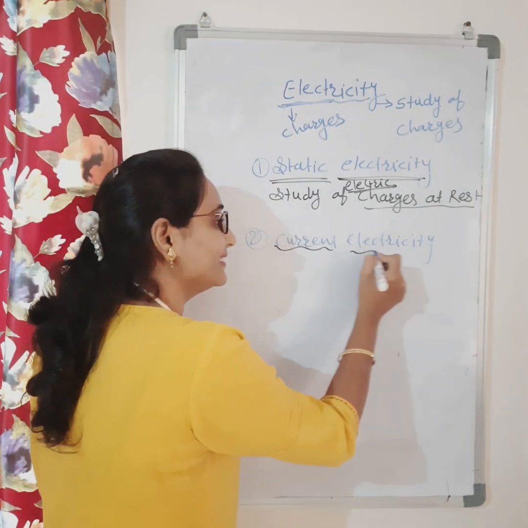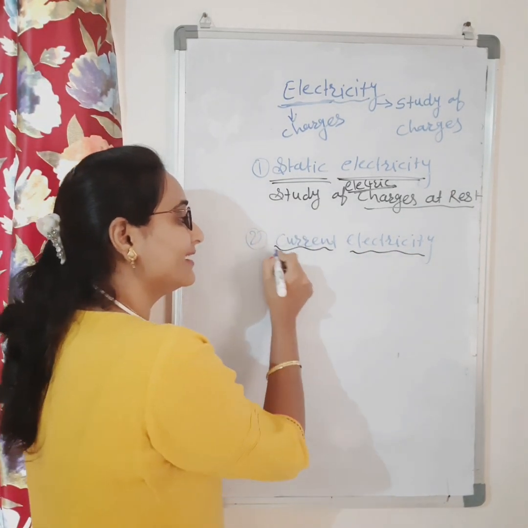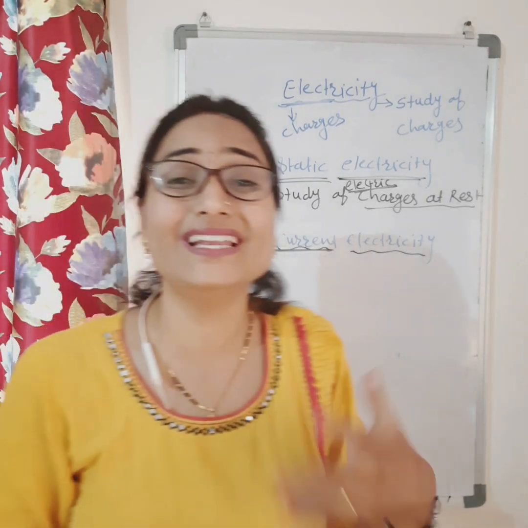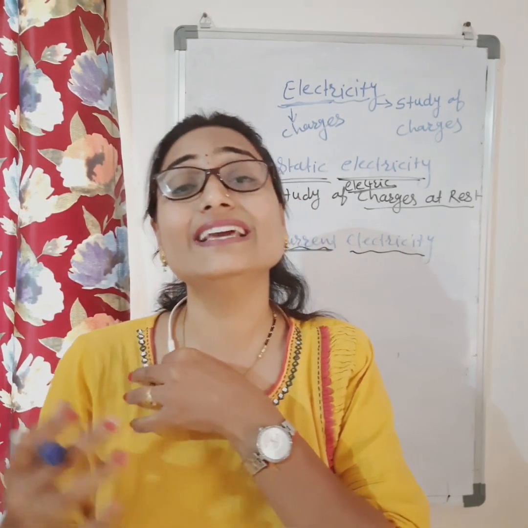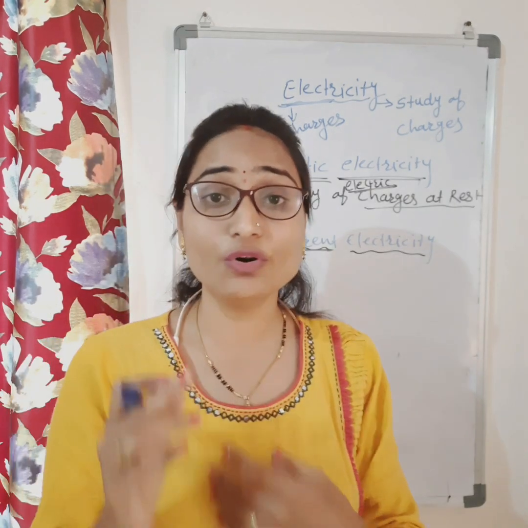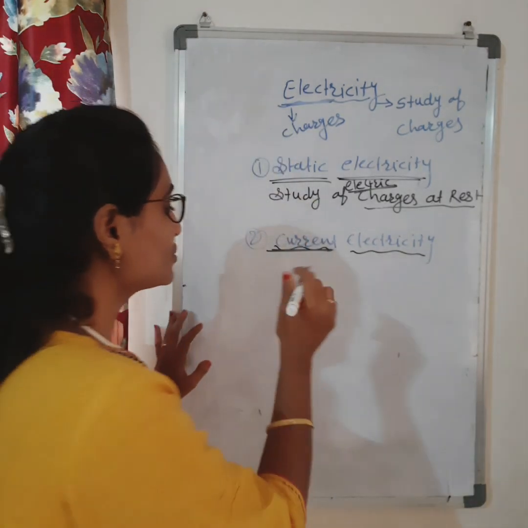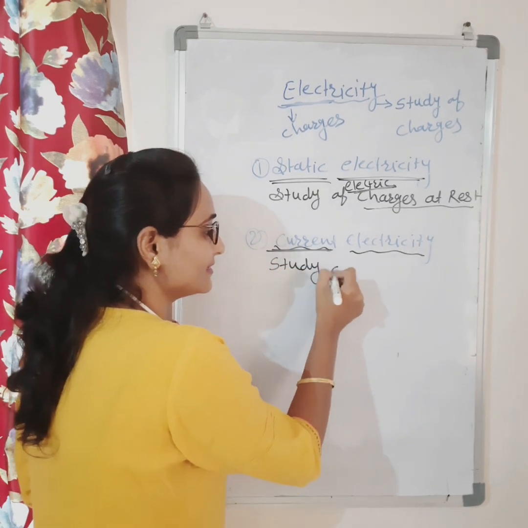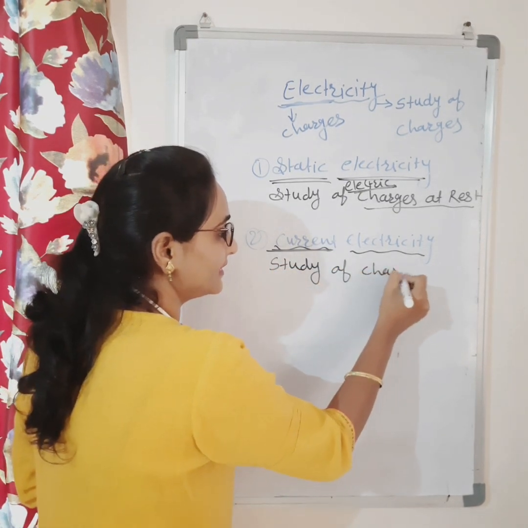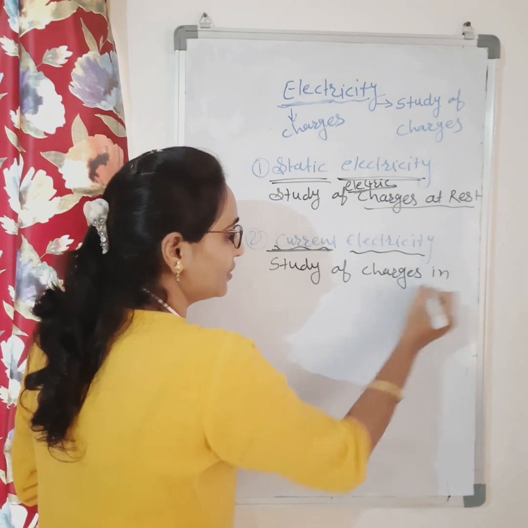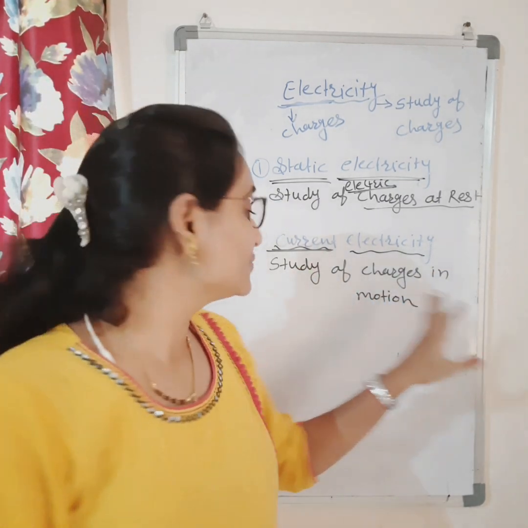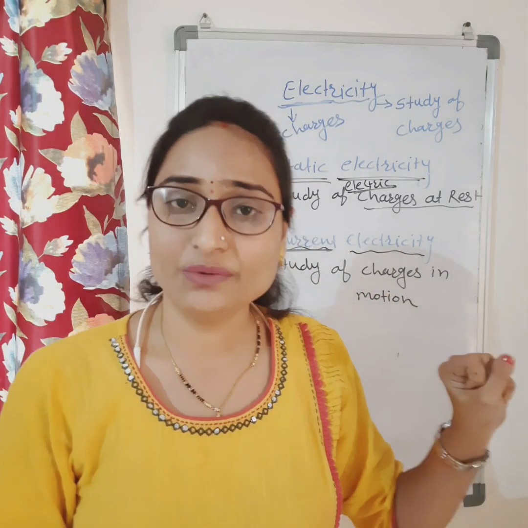Current electricity. Current electricity means what? The meaning of current is anything which is moving or anything which is in motion. So current electricity means the study of charges in motion.